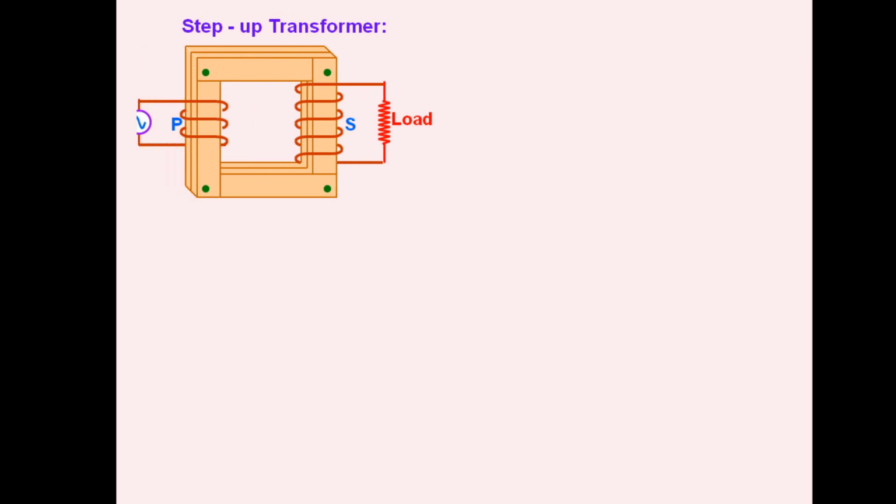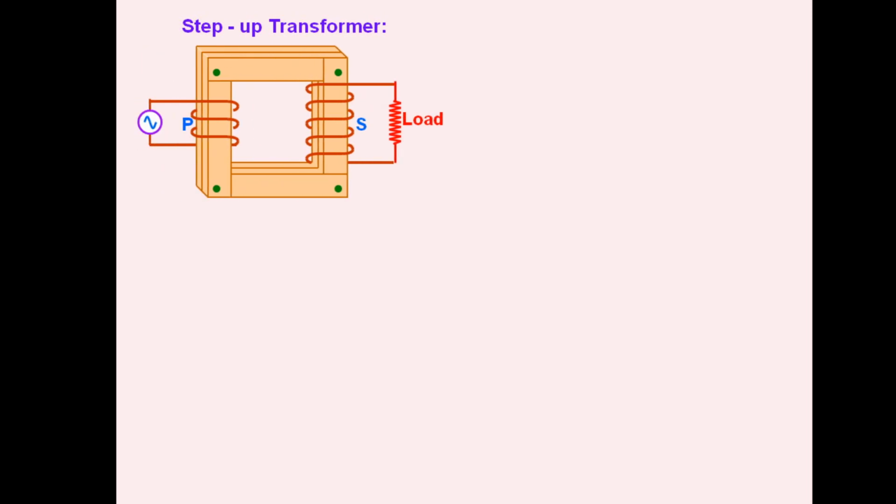So here we have completed the working of transformer, in which we have understood the concept of step up as well as step down transformer. The step up transformer has a primary coil with lesser number of turns and a secondary coil with greater number of turns, ns is greater than np, and hence transformation ratio k is greater than 1, and hence Es is greater than Ep, but Is is lesser than Ip.